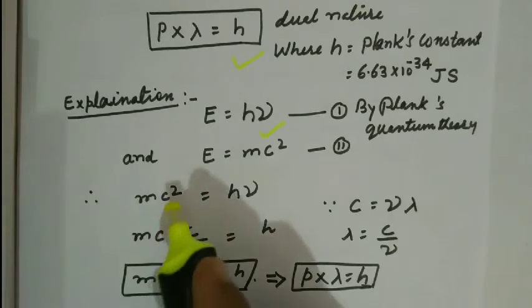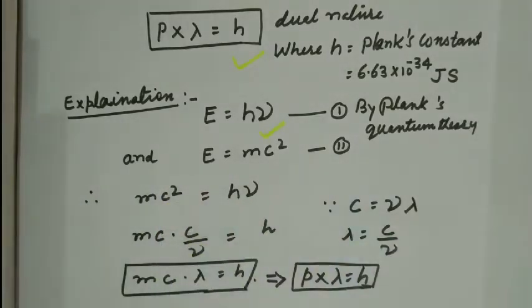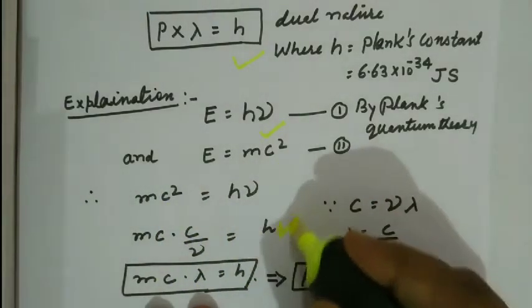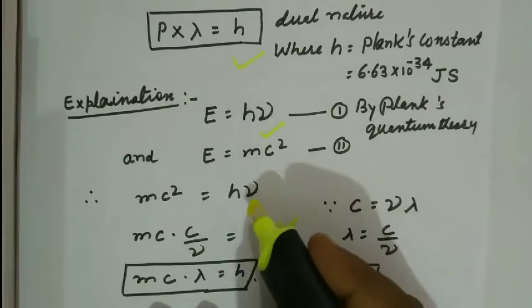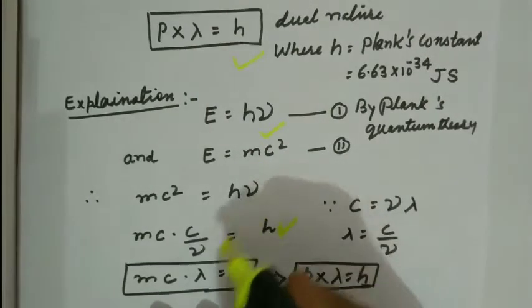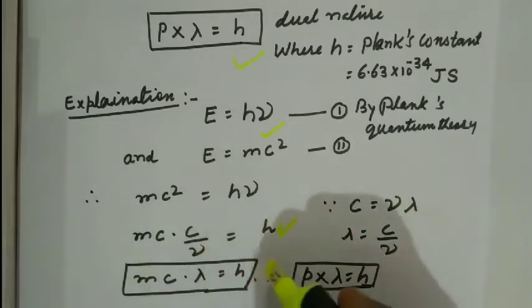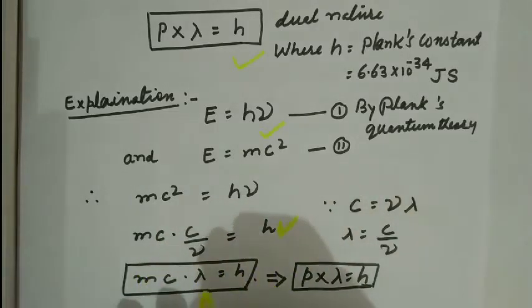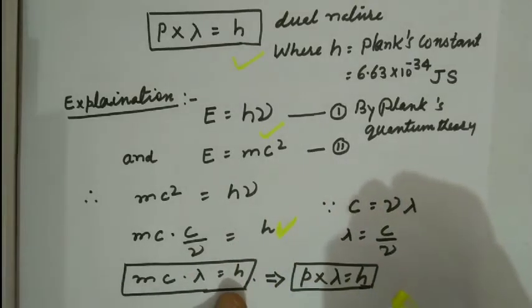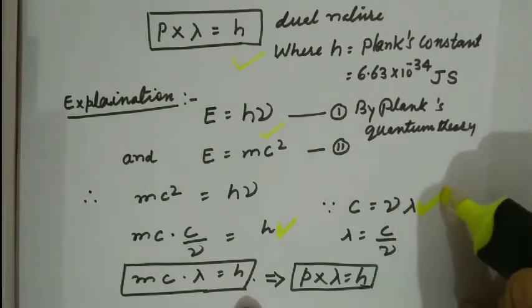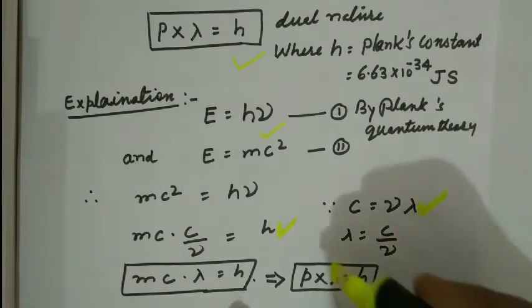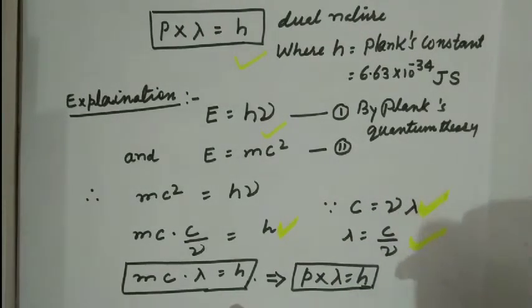Again mc into c, there is no change. Taking the value of nu to the left-hand side, mc into wavelength is equal to h, since c is equal to nu lambda, so lambda is equal to c by nu.